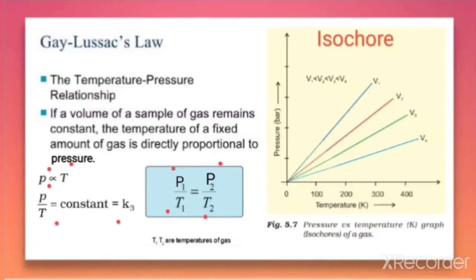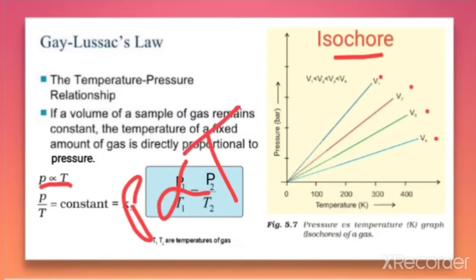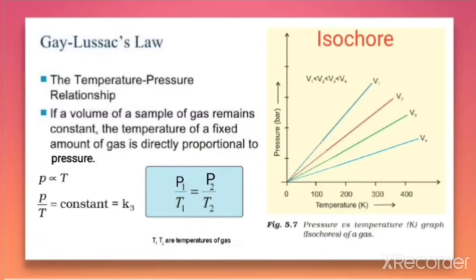When we make a plot between pressure and temperature at a constant volume, that plot is called an isochore. At different volumes this plot is made, and since P and T have a direct relation, we get a straight line plot. So this plot is called an isochore. This is the relation between pressure and temperature at a constant volume for a fixed amount of gas: a direct relationship.